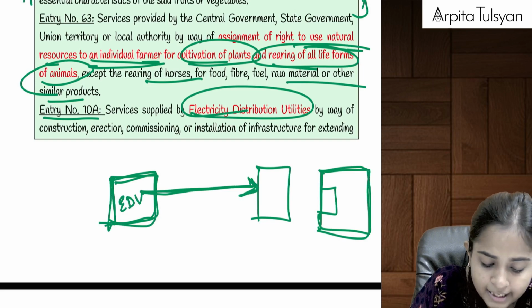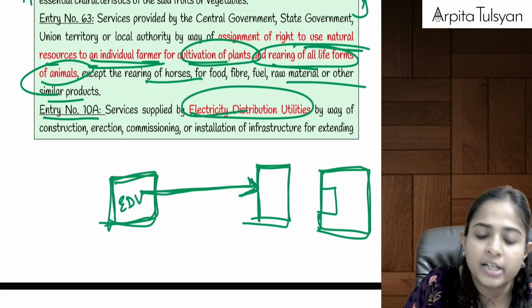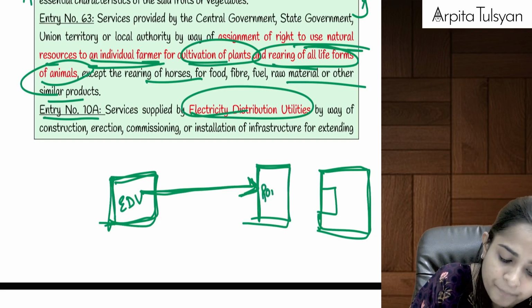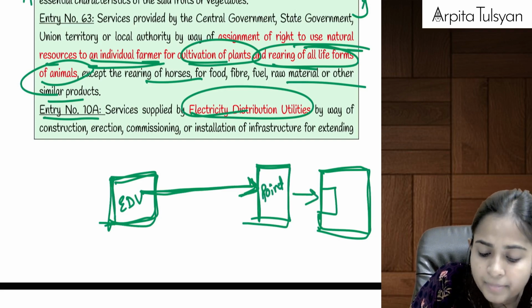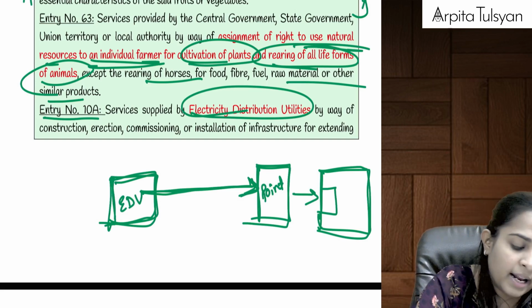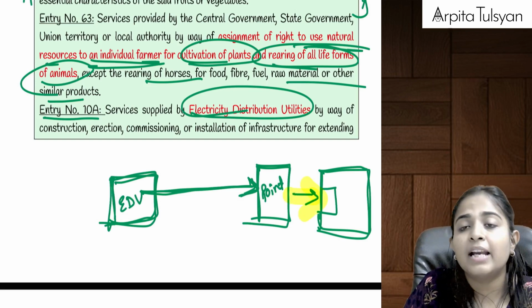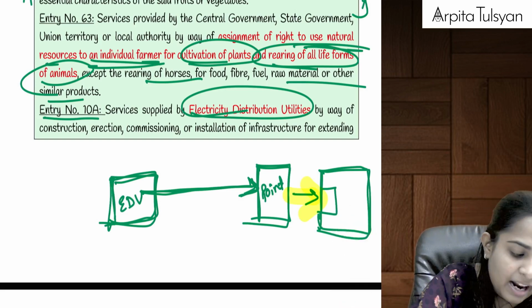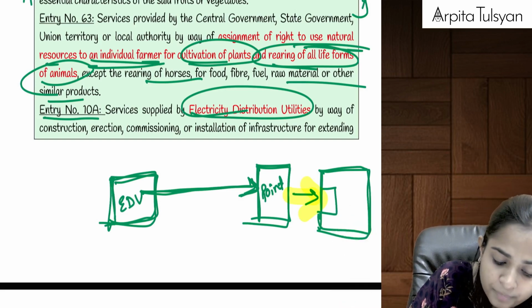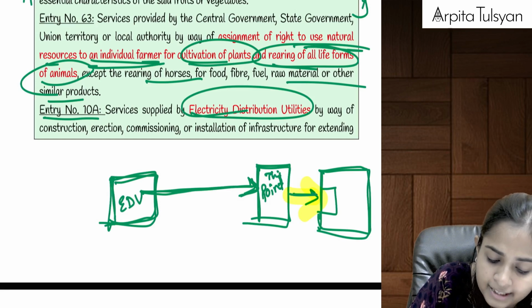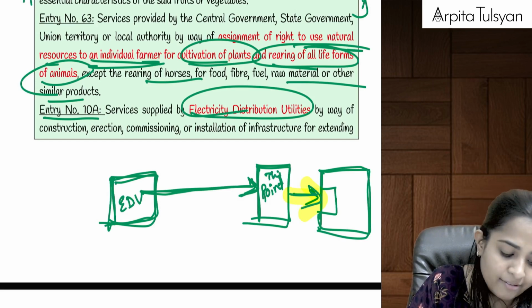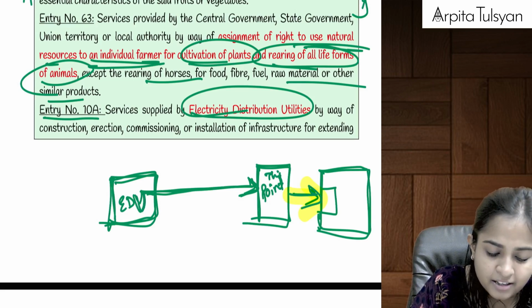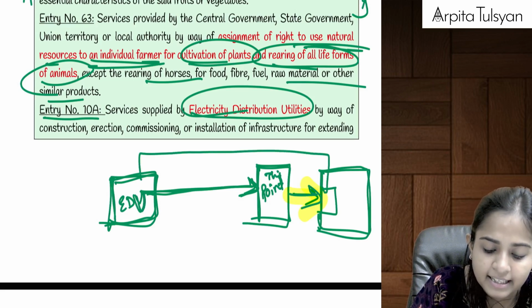From here, it has distributed electricity till a particular point, but my farm is still far away from that. So I will have to extend the electricity from this point till my tube well. I will tell the electricity distribution utility, sir, please extend the electricity till my land.